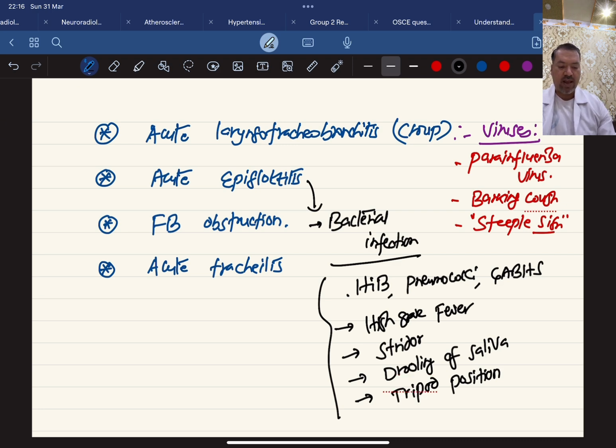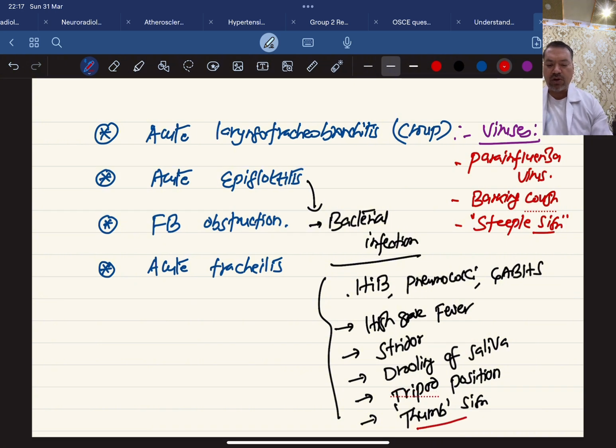Then, if you do the X-ray, the X-ray will show thumb sign. X-ray of the neck, lateral view, will show you thumb sign. Please memorize it. Steeple sign in case of Croup and thumb sign in case of epiglottitis.